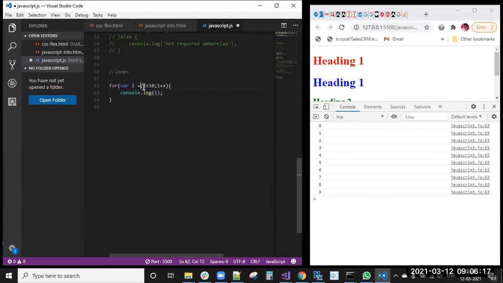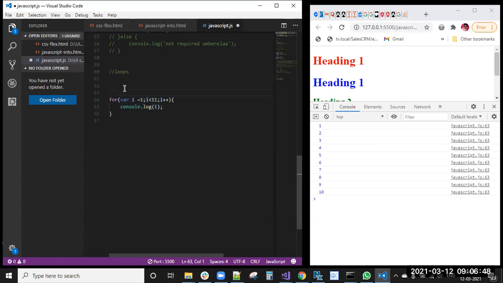Here i equal to 0, i less than 11. So now you can see 1 to 10. With only three lines, we got the same output, efficient output, within three lines. So with these for loops, we can do great things.